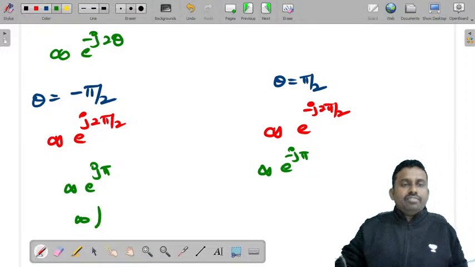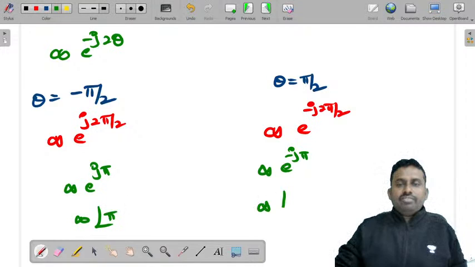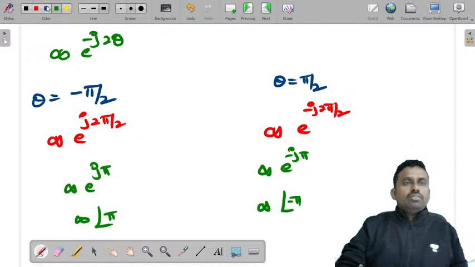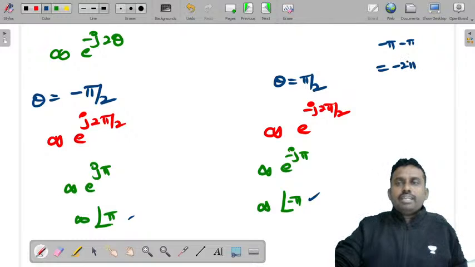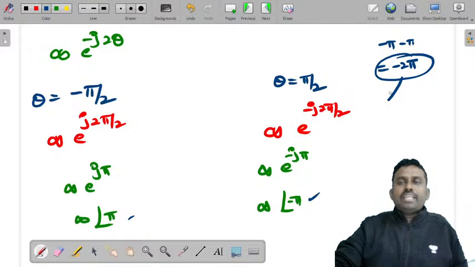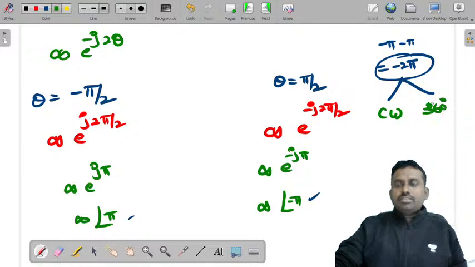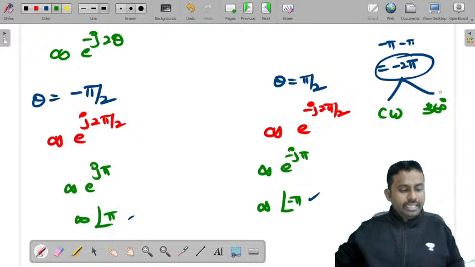So can I write infinity at an angle pi and infinity at an angle minus pi? Now take the angle difference from final value to the initial value. It is minus pi minus of plus pi. This is minus 2 pi. What is the angle? Negative. Clockwise direction with 360 degrees.